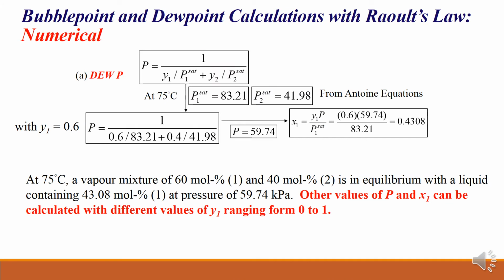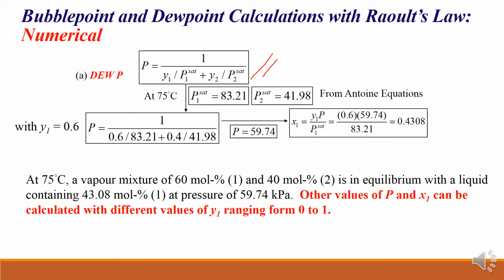Then bubble point and dew point calculation with Raoult's law, again it will continue. Initially it was bubble P, now it is dew P. Already we have seen this equation, and if we apply it for a binary system, that will be P is equal to 1 upon y1 upon P1 saturated plus y2 upon P2 saturated. Here vapor phase composition is known, but liquid phase composition is not known. That's why we have to calculate that.